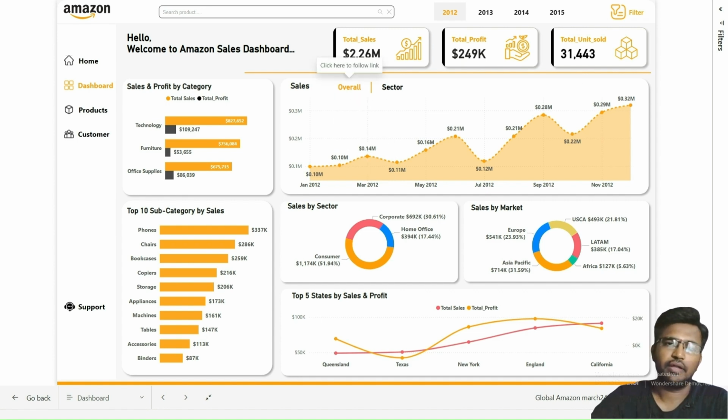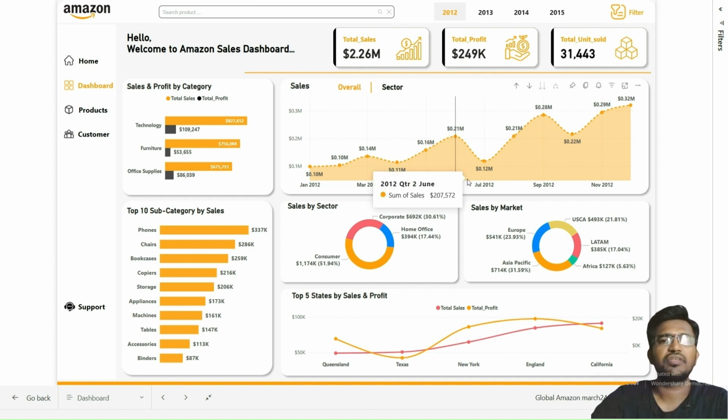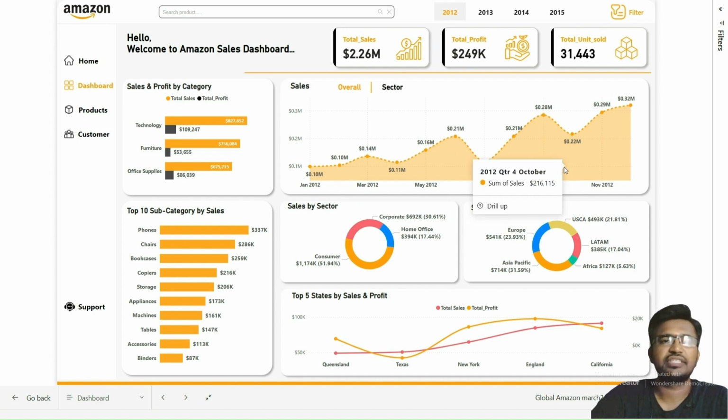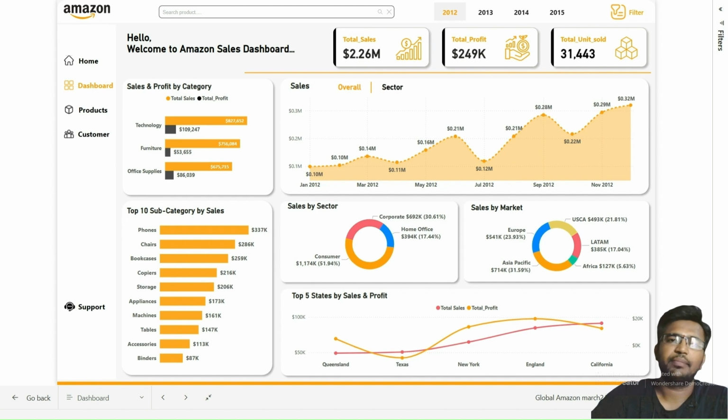Talking about the overall button, when the overall button is selected, the area chart is displayed, presenting an aggregate view of the total sales over time. This visualization highlights the sales trends, showing the overall performance and the growth trajectory across different time periods. The area chart presents the sales trends from January to December over the year, offering insights into seasonal fluctuations and market behavior. Here, the key peaks are observed in May and September, indicating high sale periods. The area chart is effective to identify the patterns and the long-term trends in the sales data.